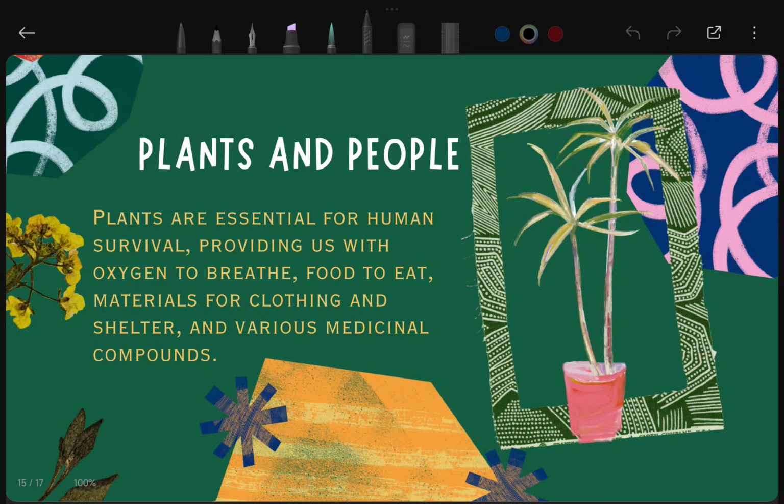So it is our responsibility to grow more and more plants and trees, because this is the base of life, and without it life is impossible. That is the major relation, a visible relation between plants and people. You also have to understand why plants and trees are so important in human life, and not only for humans but for other organisms as well. In the same manner that we depend upon plants, other animals also depend upon plants.